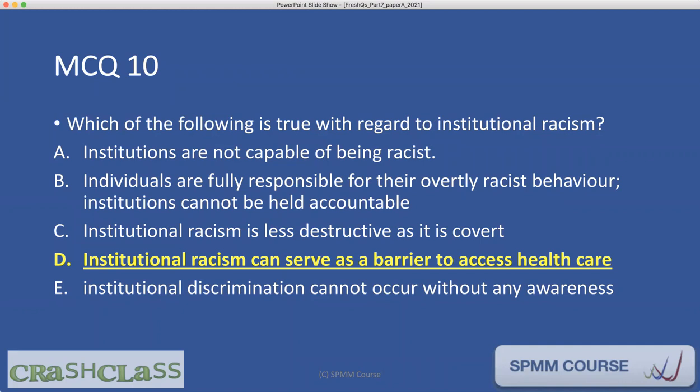Everything else is not correct. We cannot say institutions are not capable of being racist. They can have processes that are clearly racist. Saying individuals are fully responsible and the institution is not responsible is not correct. Institutions must be held accountable. Institutional racism is less destructive is not correct. It's as destructive as overt racism. Institutional discrimination cannot occur without any awareness is also incorrect.